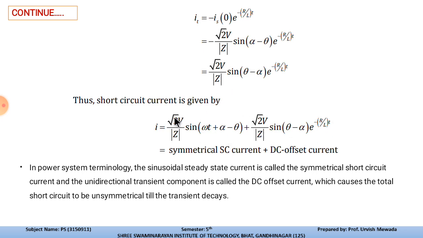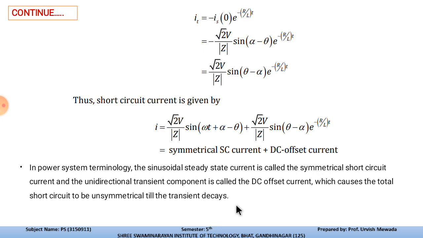From that we can find out the short circuit current of the system whenever such a kind of fault occurs. So in power system terminology, the sinusoidal steady state current is called the symmetrical short circuit current, and the unidirectional transient component is called the DC offset current, which causes the total short circuit current to be unsymmetrical till the transient decays.